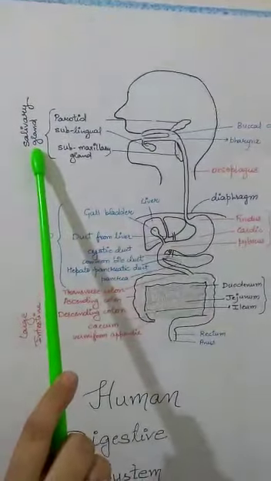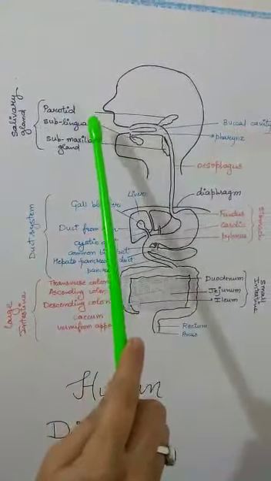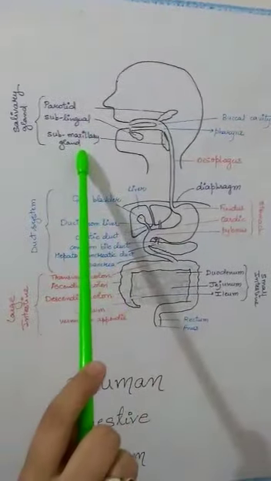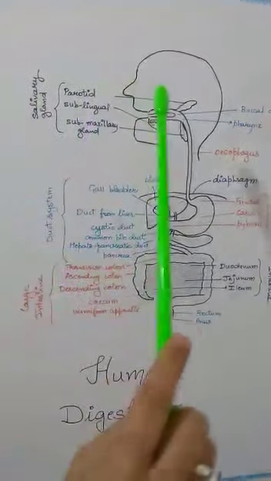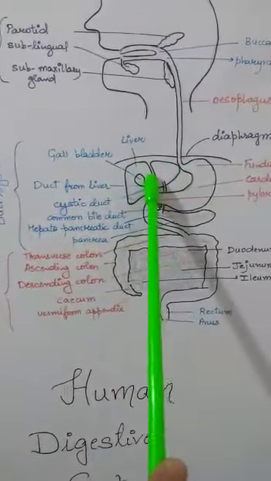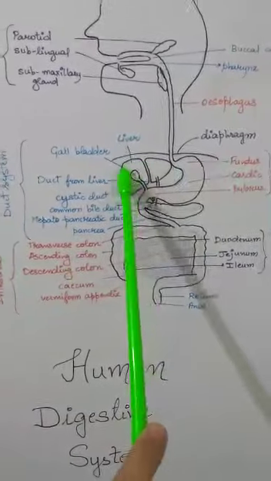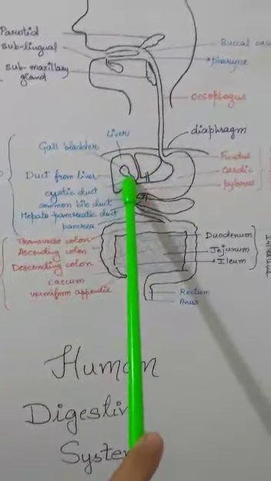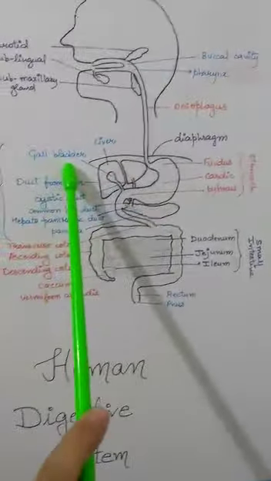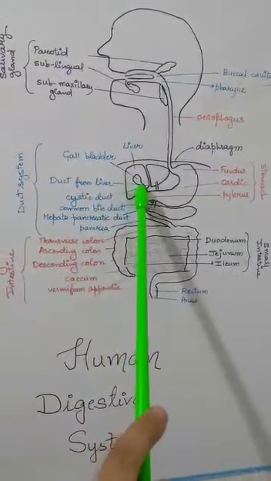Salivary gland secretes saliva. It has again 3 parts: parotid, sublingual and submaxillary. The next gland, children, is liver. Liver is a bilobe structure and it has gallbladder in its close proximity. Gallbladder releases bile which helps in the breakdown of fats.